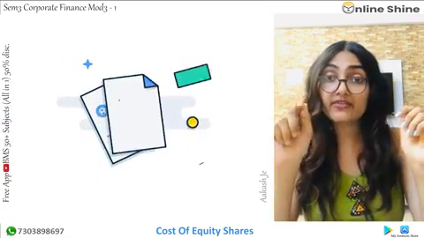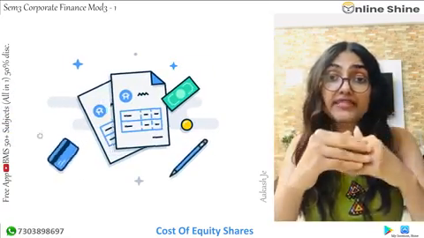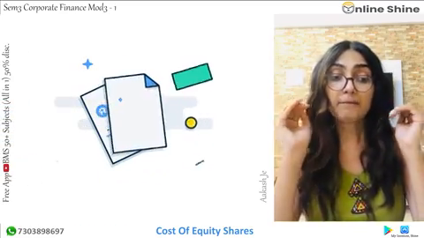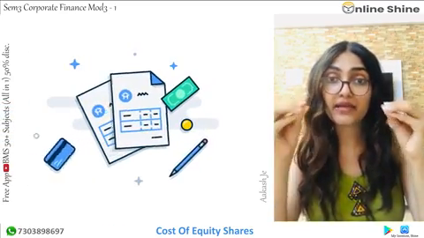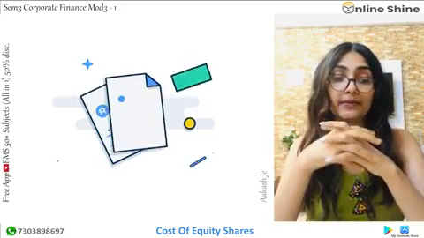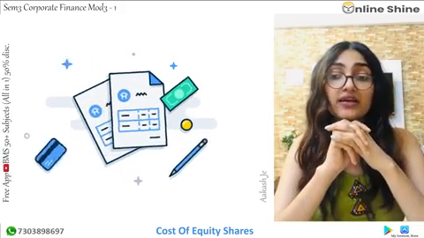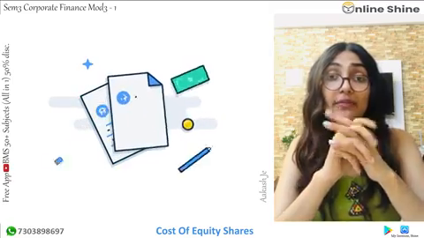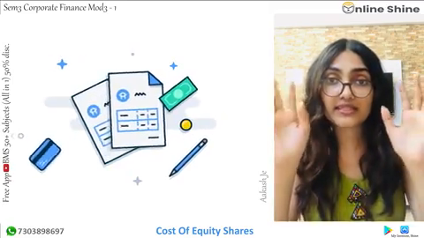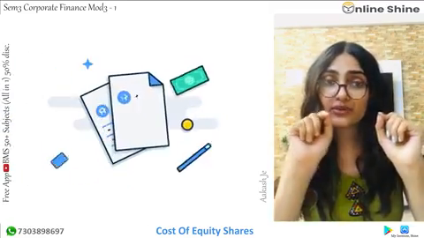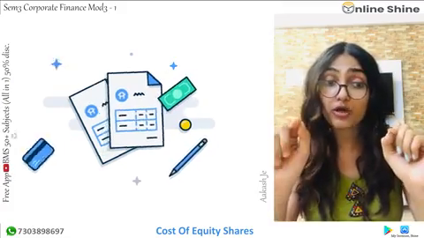So KE will be D1 upon P0. P0 is the current price, the prevailing market price, the price right now, into 100. So KE will be D1 upon P0 into 100. Now this again you need to understand carefully. Regarding this point, it is important.